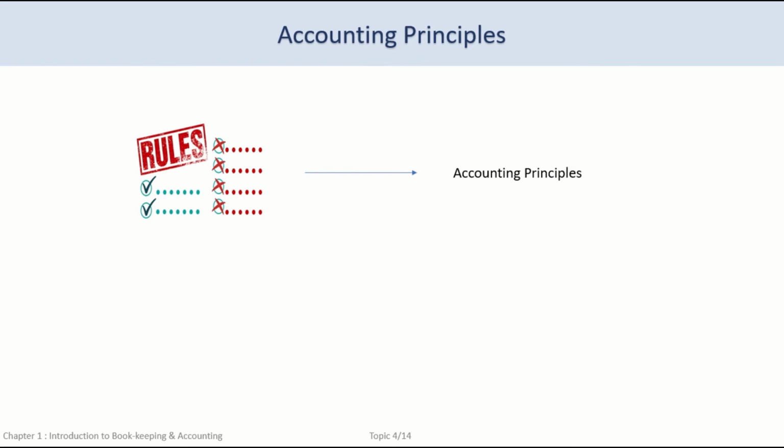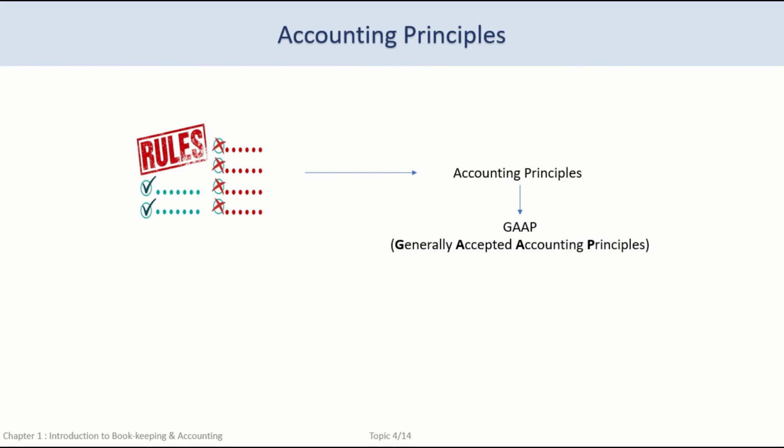Since these principles have been found to be good, they have gained general acceptance and universal recognition and can be used in every country of the world. Due to its general acceptance and universal recognition, it has its own abbreviation, GAAP, which is Generally Accepted Accounting Principles. But what exactly are these accounting principles?